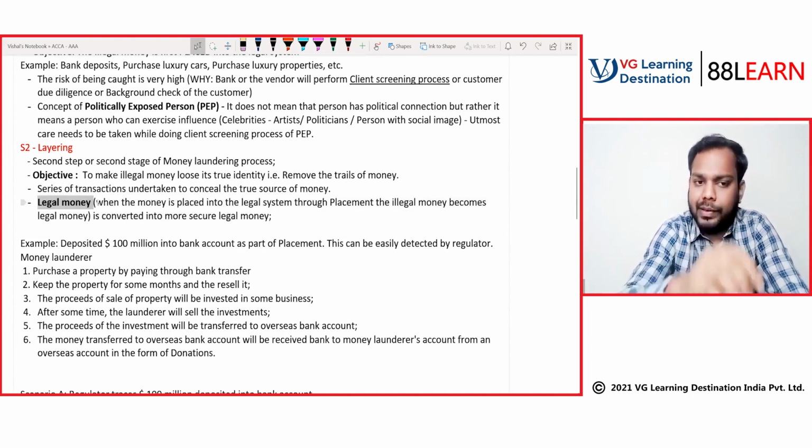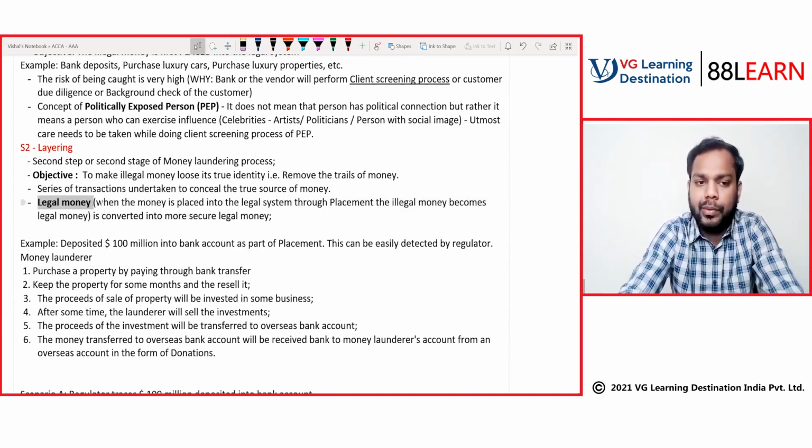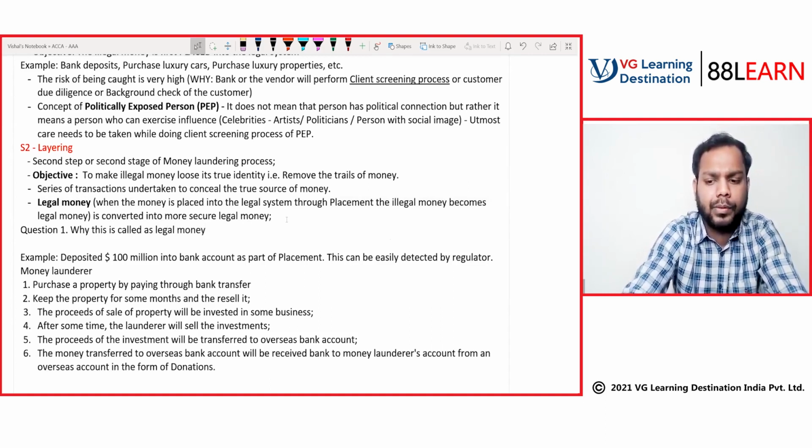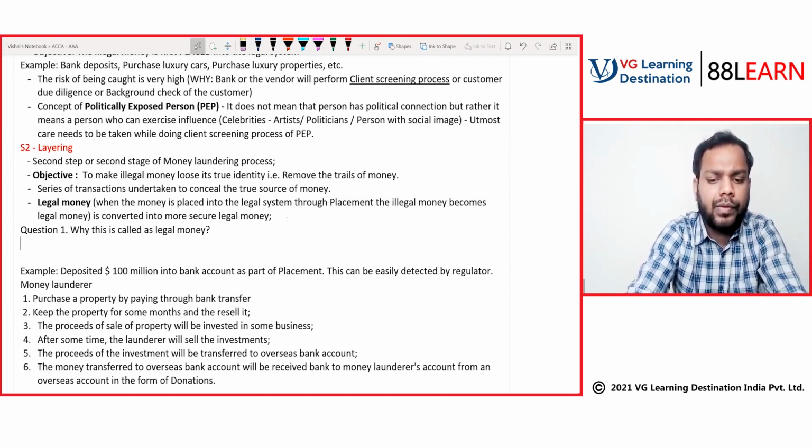Question number 1: why is this called legal money? Question number 2: if this is already legal money, then what's the need of layering?